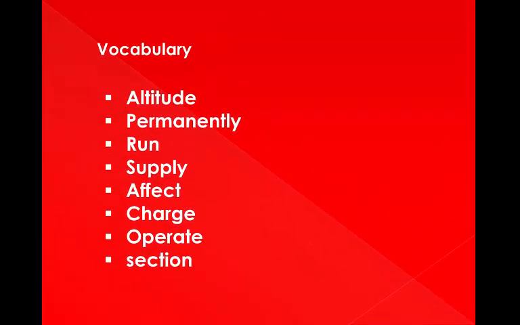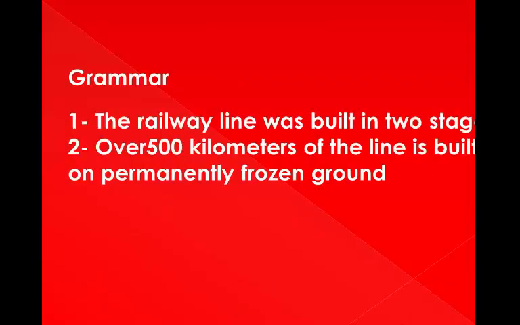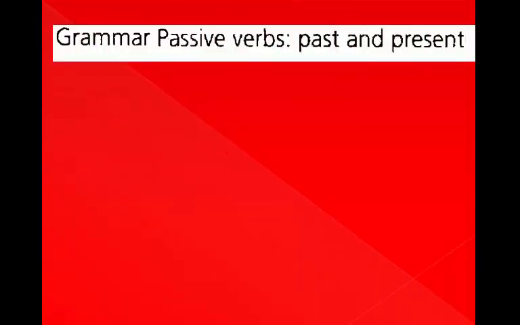Vocabulary: altitude, permanently, run, supply, affect, charge, operate, section. Grammar. Sentence 1. The railway line was built in 2 stages. Sentence 2. Over 500 kilometers of the line is built on permanently frozen ground. Grammar: passive verbs, past and present.